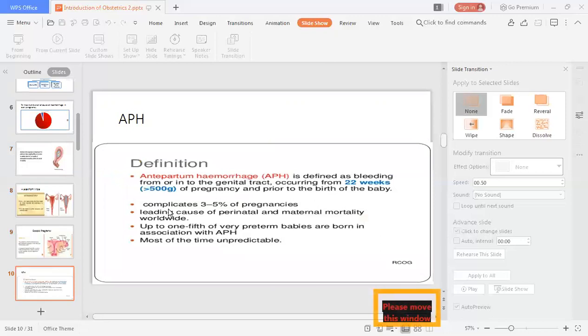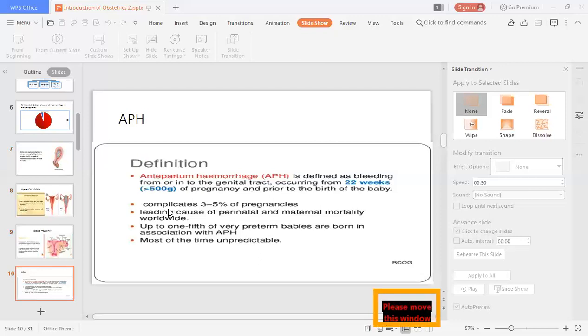Then there may be hemorrhage after 22 weeks, but before the birth of the baby. That hemorrhage is called APH. The long form of APH is antepartum hemorrhage. Partum is related to delivery. It is defined as bleeding from or into the genital tract occurring from 22 weeks, and weight more than 500 grams of pregnancy, and prior to the birth of the baby. That hemorrhage is called antepartum hemorrhage.